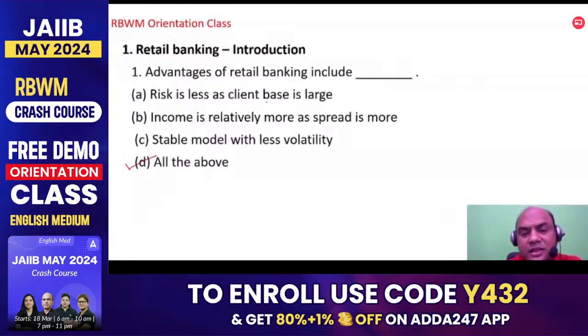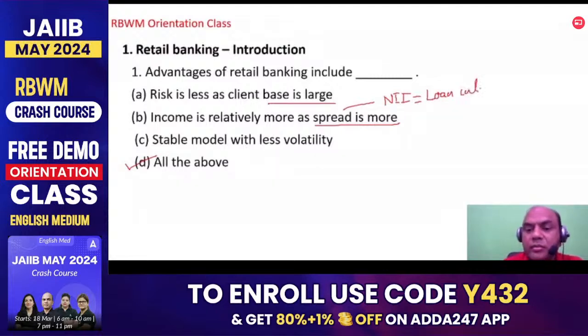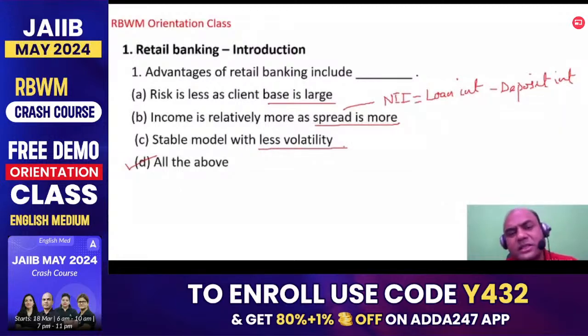Client base is large, so risk is less. Spread is more. What do you mean by spread? Spread means NII. What is NII? NII means loan interest minus deposit interest. So that is basically NII. It is also called spread. Stable income, less volatility. It is very less volatile, meaning it doesn't change much in retail banking.